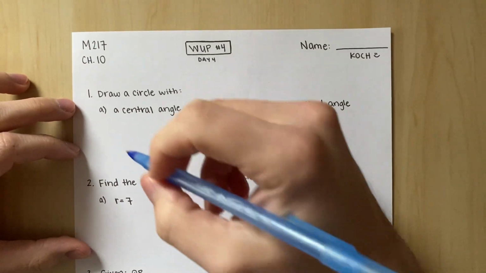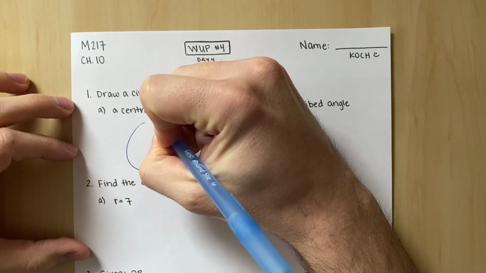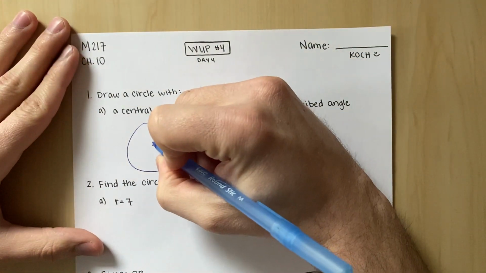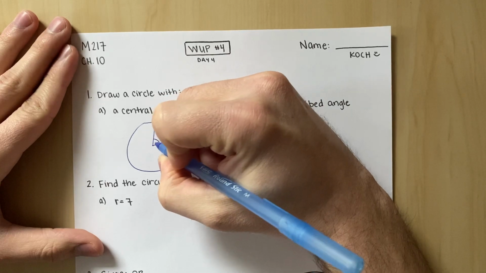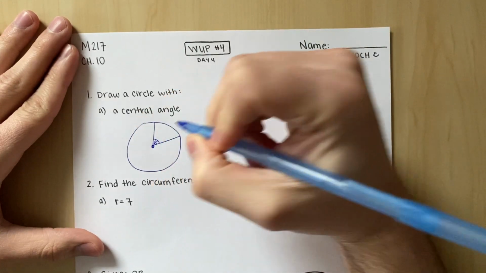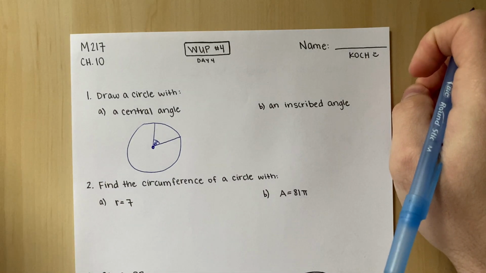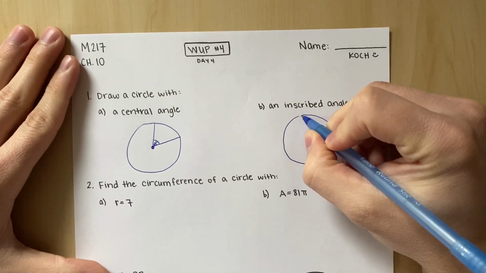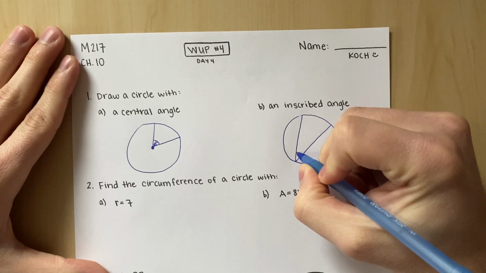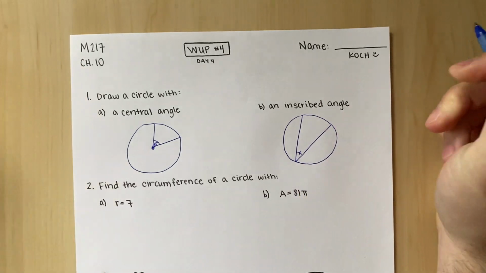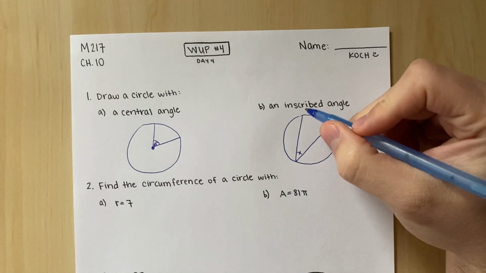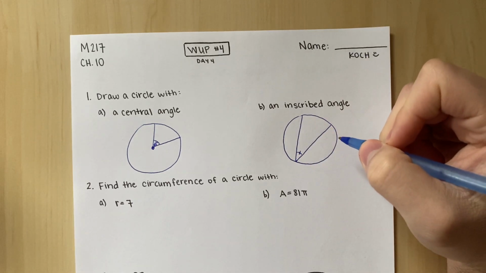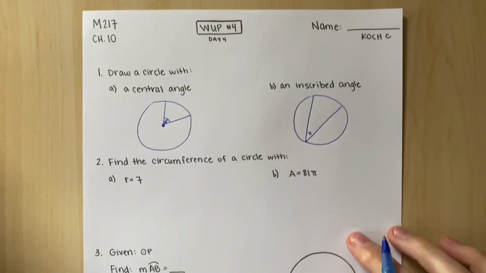Remember, a circle that has a central angle, you got to think center. Central and center are very similar. So a central angle would be this type of angle, going through the center, bouncing off of it, and there we have it. Versus an inscribed angle, that's an angle that bounces off the side. So I'll do a little mark there. This angle bounces off a side of a circle. It's never going to be anywhere else other than on the side.